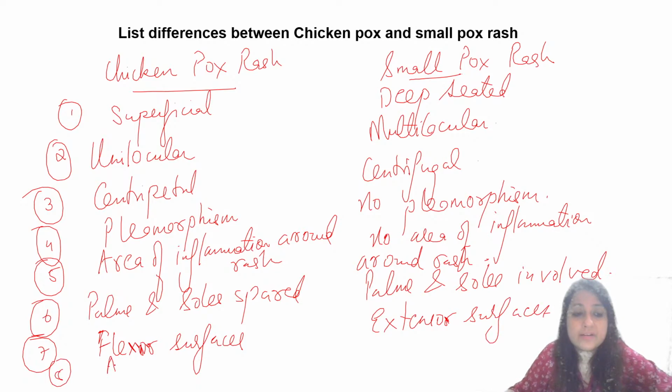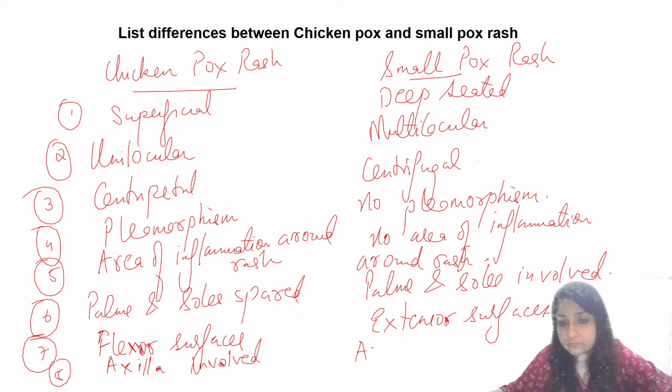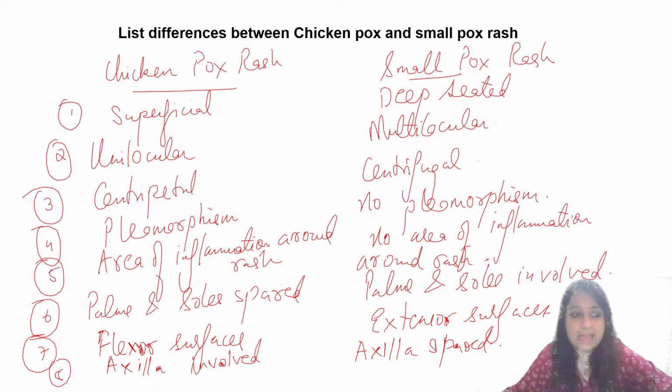Axilla spared in chickenpox, and here axilla involved. Is it clear, everybody? Will you remember the most important differences? How can you identify it from the area of inflammation? Area of inflammation around the rash is in chickenpox. No area of inflammation around the rash is in smallpox.